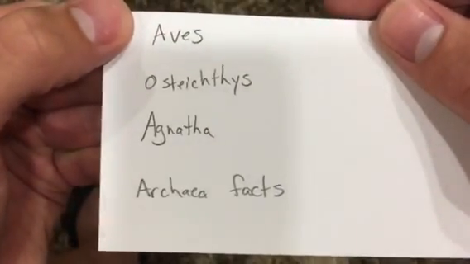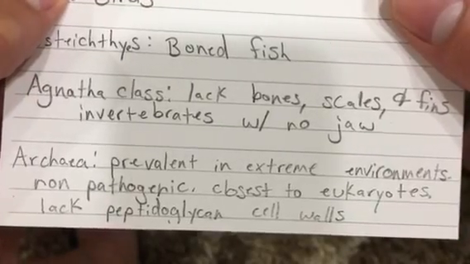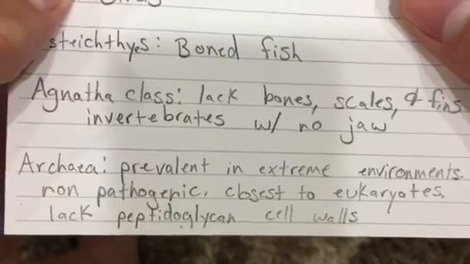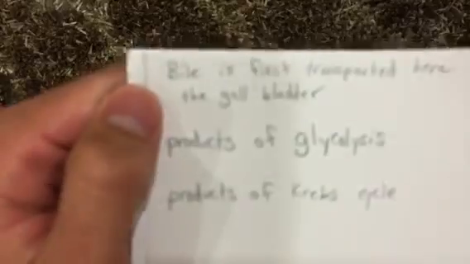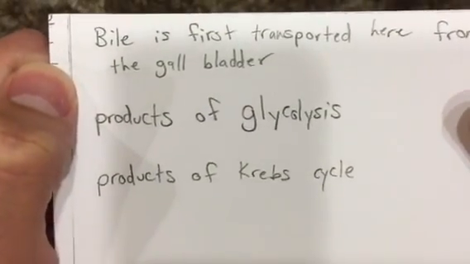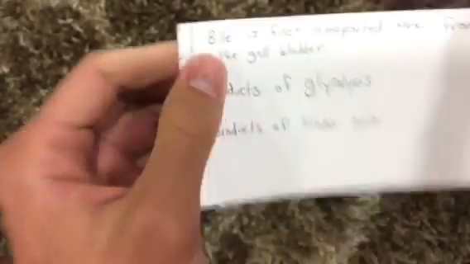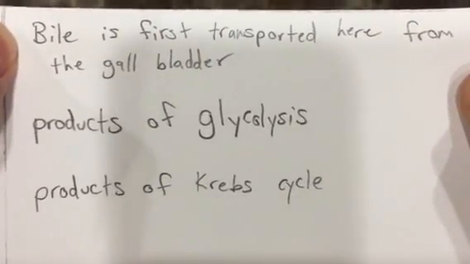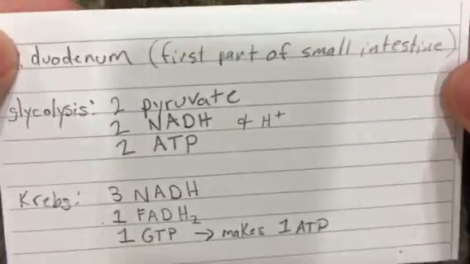Next, archaea facts. About archaea, it's prevalent in extreme environments, non-pathogenic, closest to eukaryotes, lack peptidoglycan cell walls, that are what bacteria have. Bile is first transported here from the gallbladder. Duodenum, first part of the small intestine.